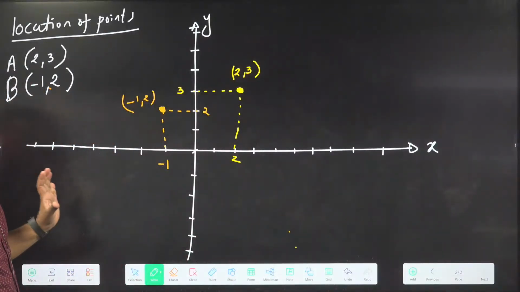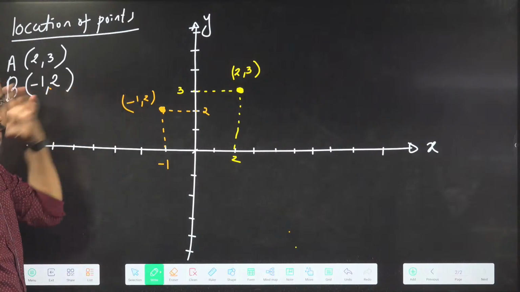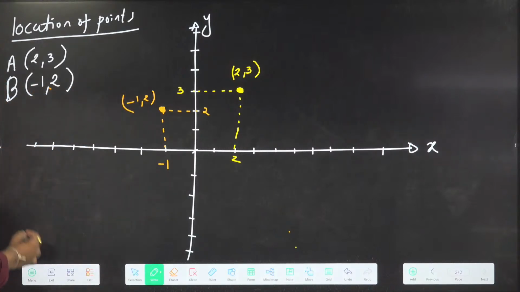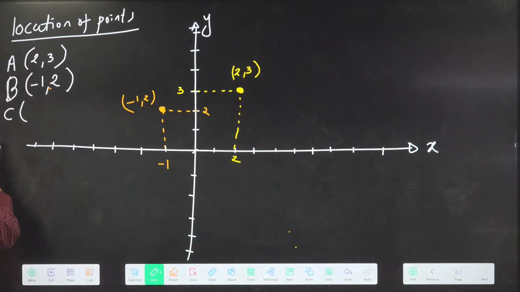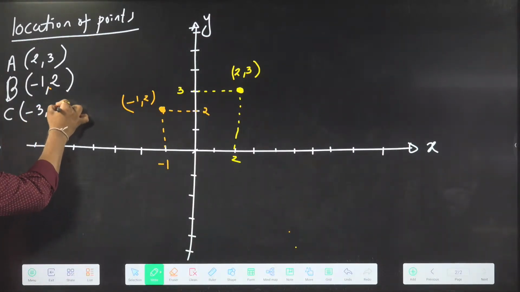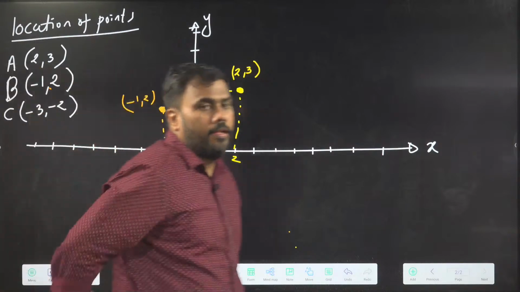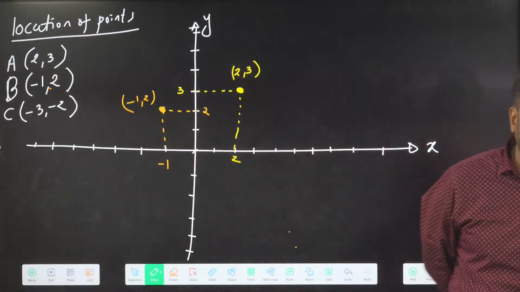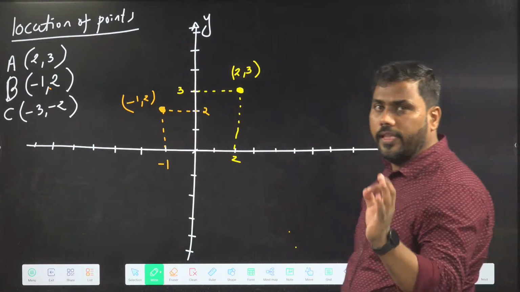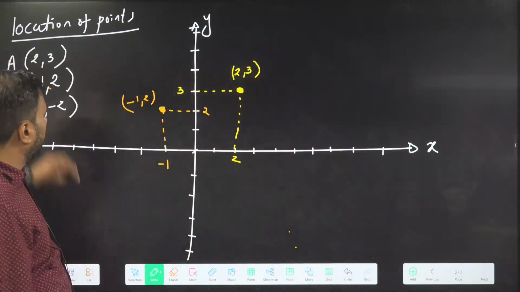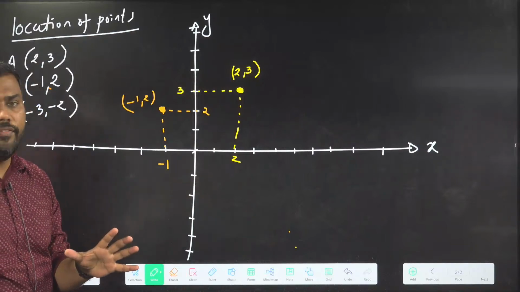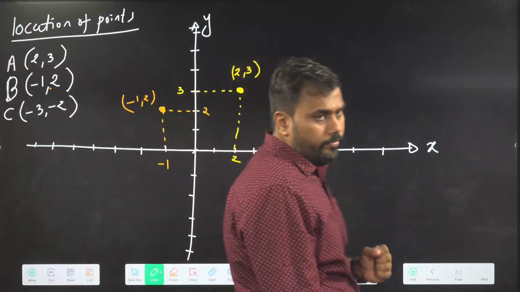Second point, -1, 2. I have located the point -1, 2. Very good. Now we'll locate some other point. Locate the point -3, -2. We are trying to understand the meaning of the x and y coordinates. So if we locate the point, we will understand the meaning of the x and y coordinates in a better way.